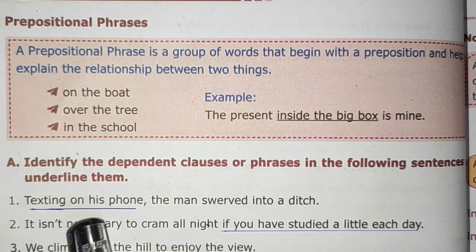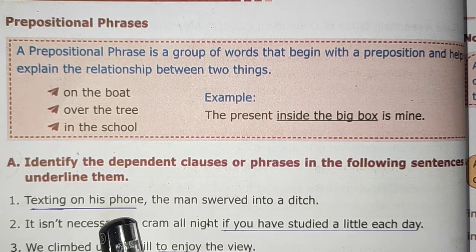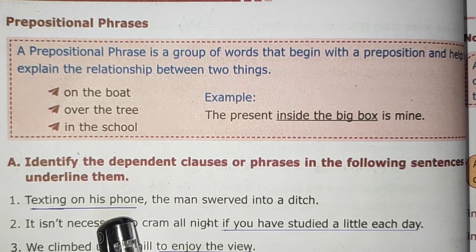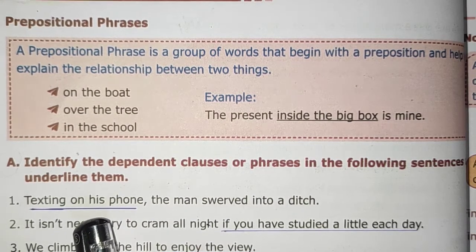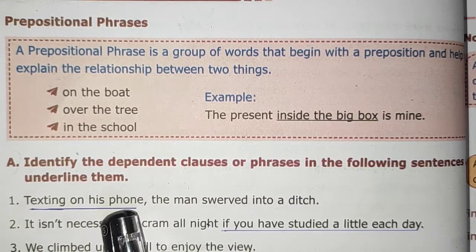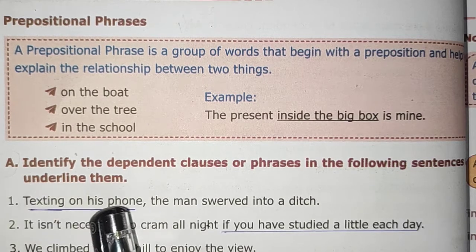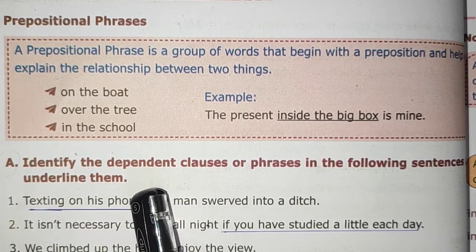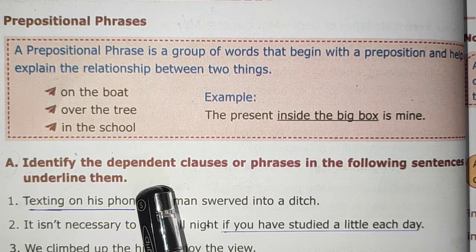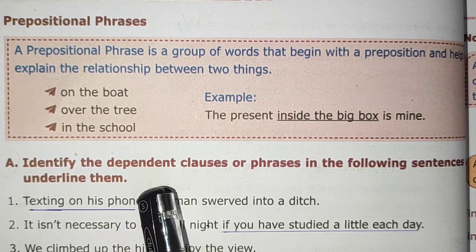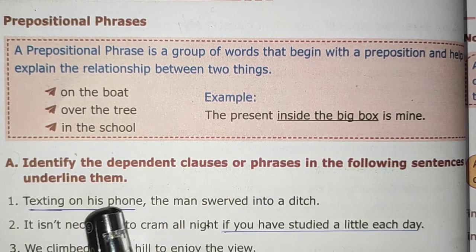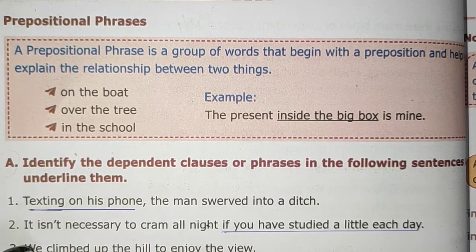So texting on his phone is the dependent clause here. Texting on his phone. What does he do? Texting on his phone, what happens? So it doesn't give us meaning. So it is a dependent clause.